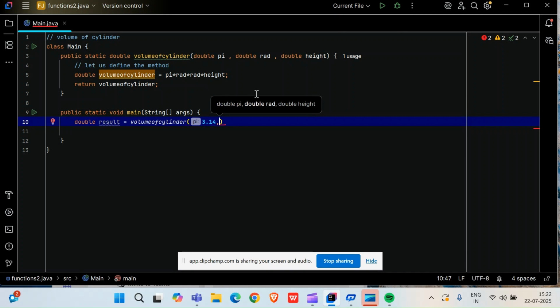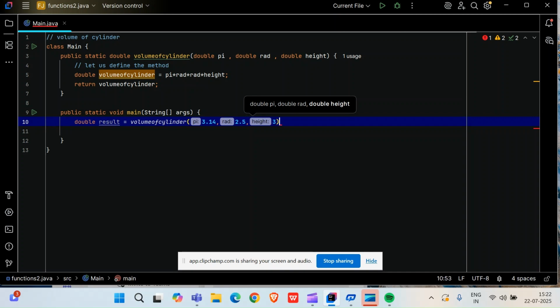It is telling me to put the value of radius. Let us say radius is 2.5 centimeter. Now it is telling me to put the double height. What dimensions for height can I put? Let's say height is 3 centimeter.